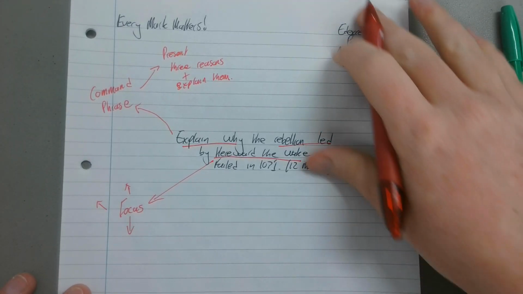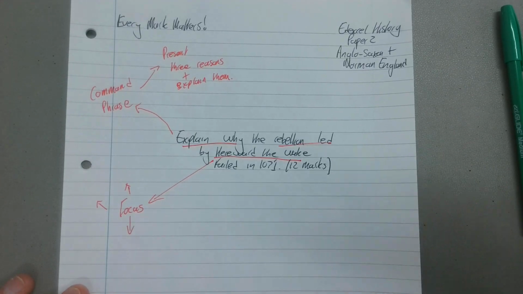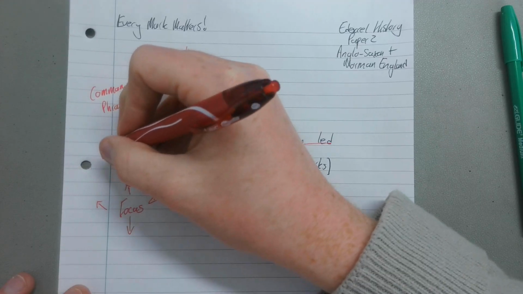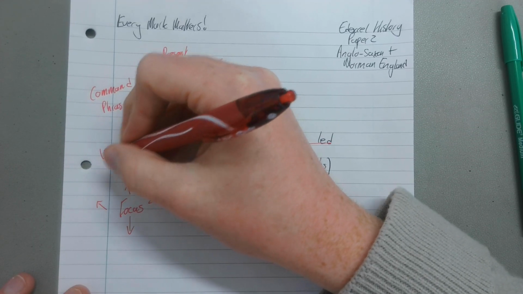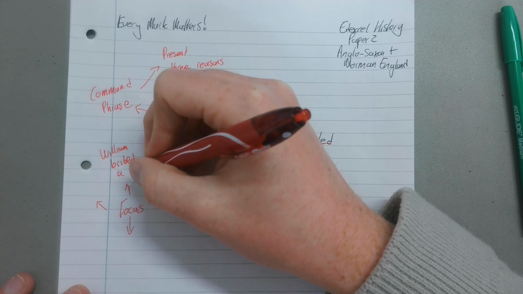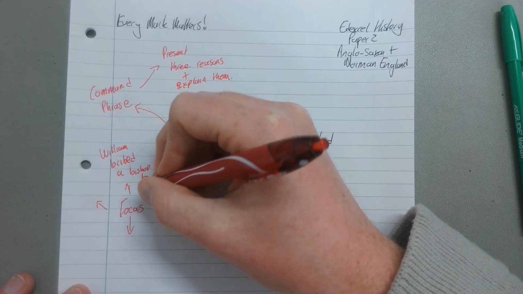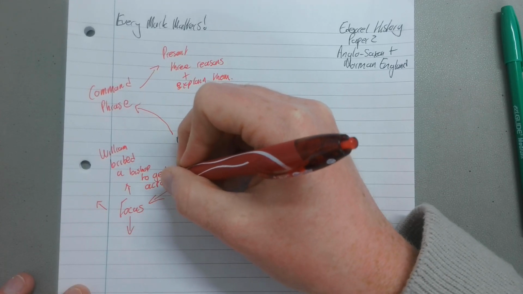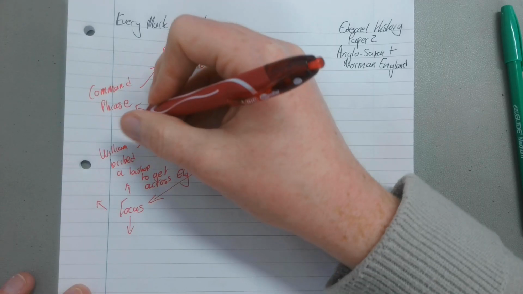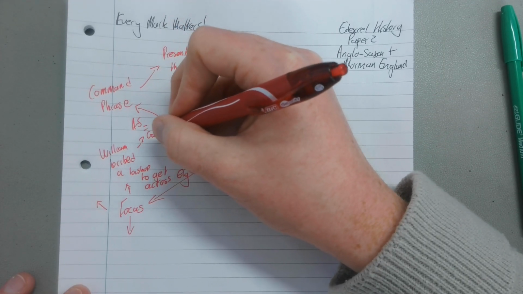Okay, right, so welcome back. Right, so the first reason why it failed: remember, William bribed a bishop to get across Ely. Remember, by this point, the Anglo-Saxons are using guerrilla warfare.